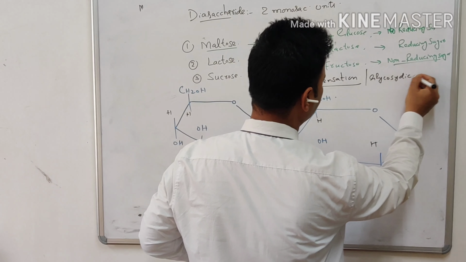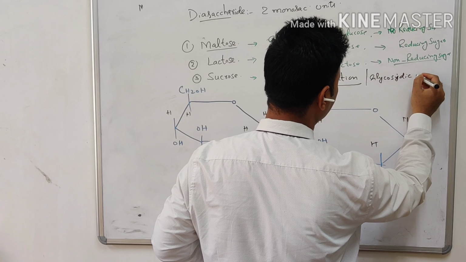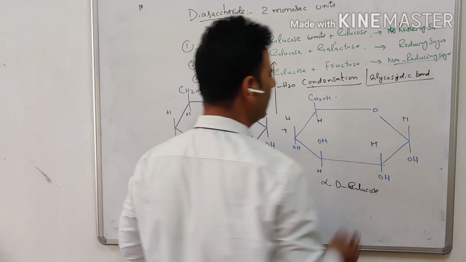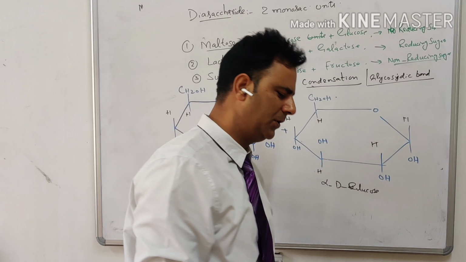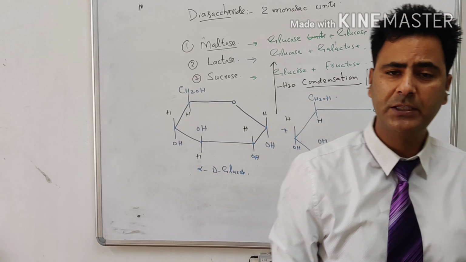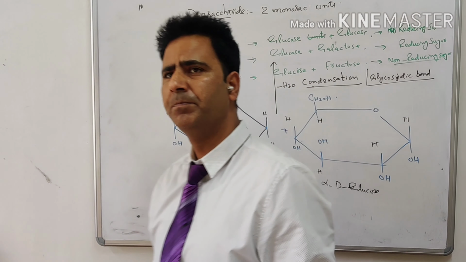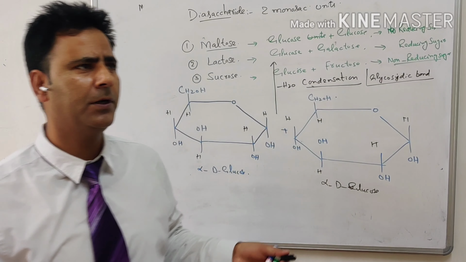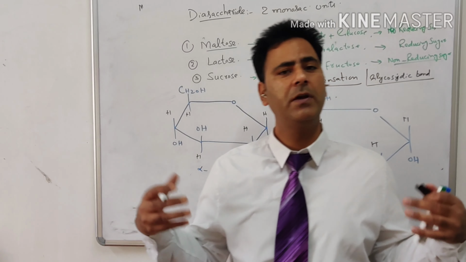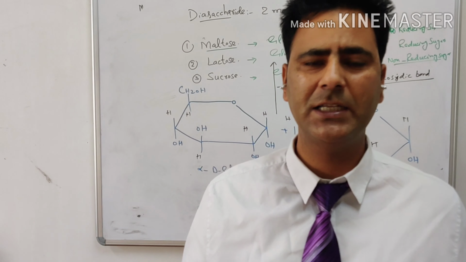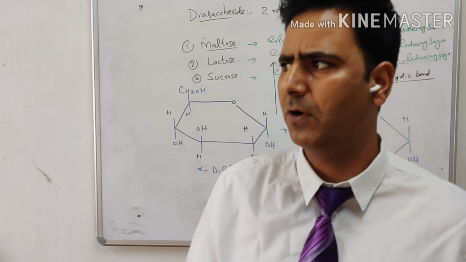Glycosidic linkage is established when two monosaccharide units are joined to each other, when other disaccharides are formed, when trisaccharides are formed, when all oligosaccharides and all polysaccharides are formed. So the linkage between the monomeric units of polysaccharides is the glycosidic bond.